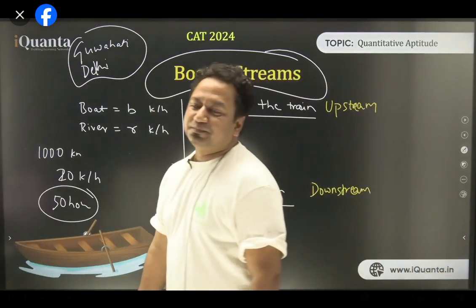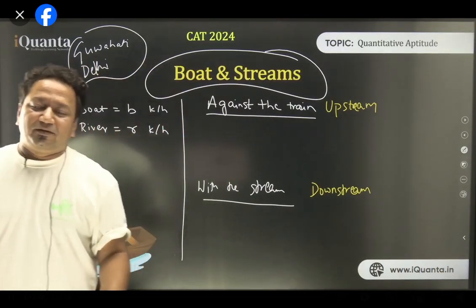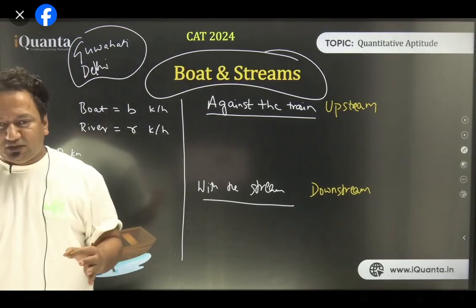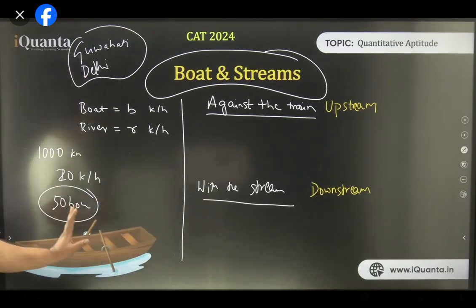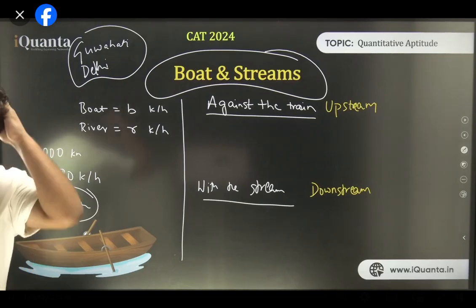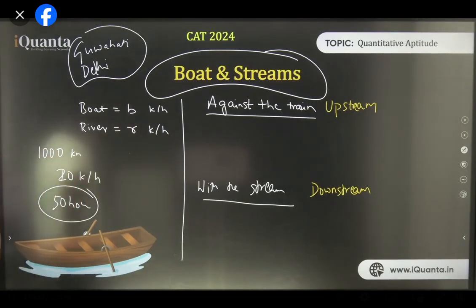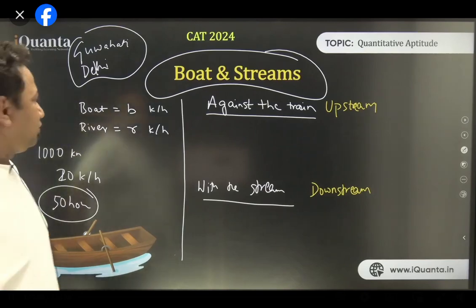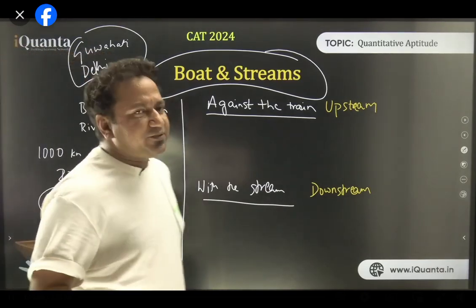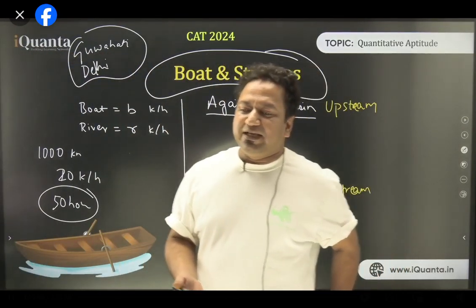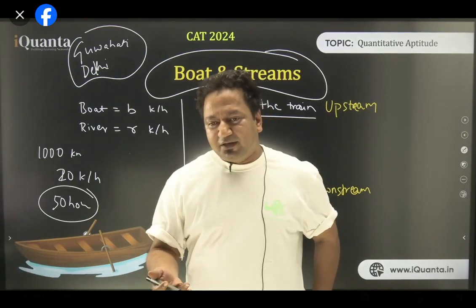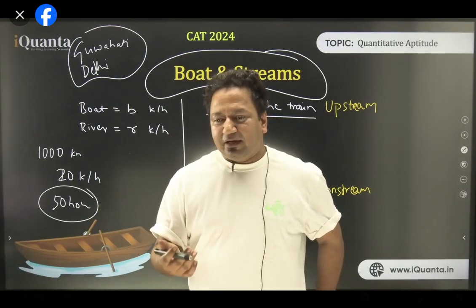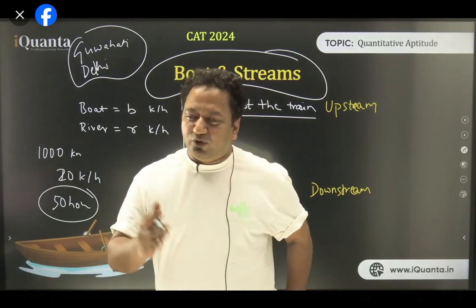What does that mean? She says, I'm not moved even a single inch. But I've been swimming at this speed for the last 500 hours. What can be the reason? Anyone? What can be the reason? Of course, she is swimming upstream, and also her speed was equal to the speed of the stream. That's the reason. So basically, if she wants to travel forward, she has to swim. Her speed should be more than the speed of the stream.